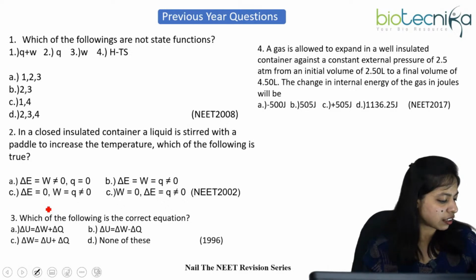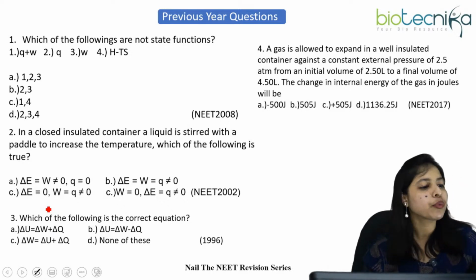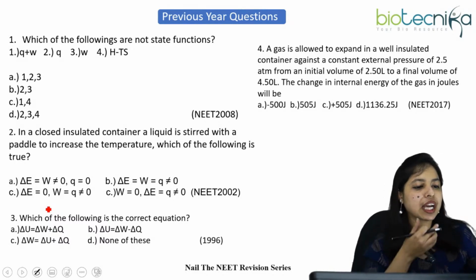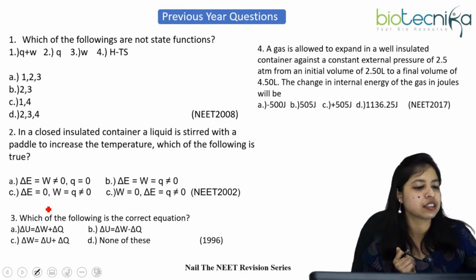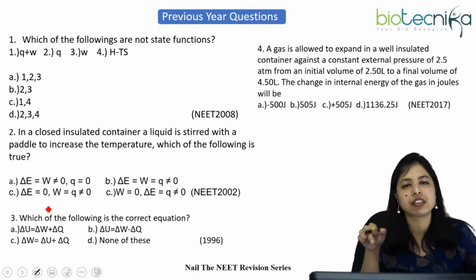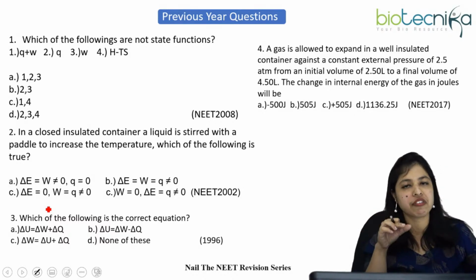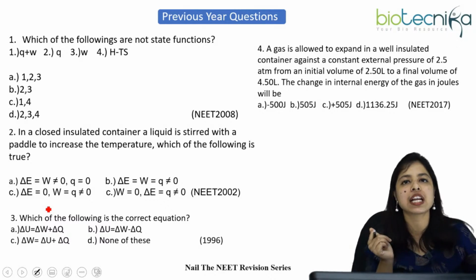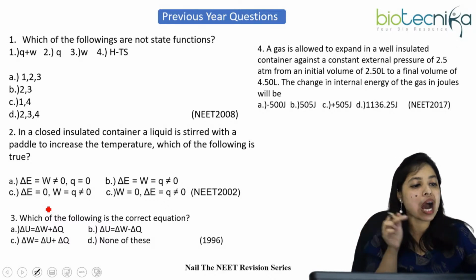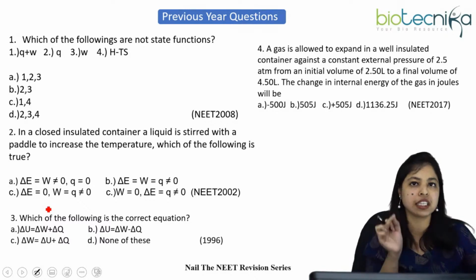Priyanka couldn't understand the third question. Third question, which of the following is the correct equation? Priyanka, this is mainly about the first law of thermodynamics, right? All of the options given on your screen are about the first law of thermodynamics. We have just changed the sign convention and shuffled the positions of U, Q, and W, right? So you have to recognize which one is the correct equation. So option A is the correct one.